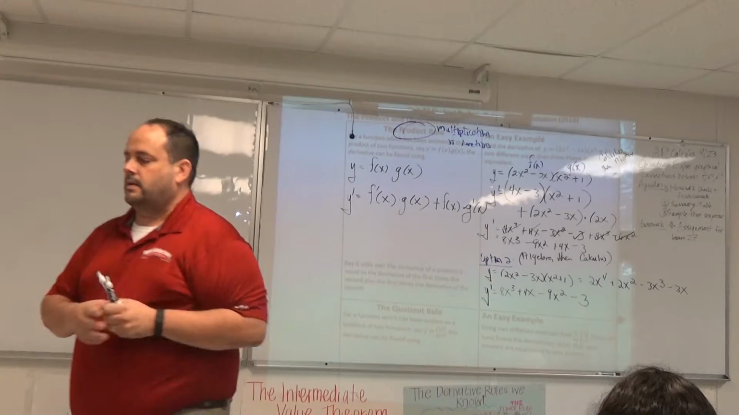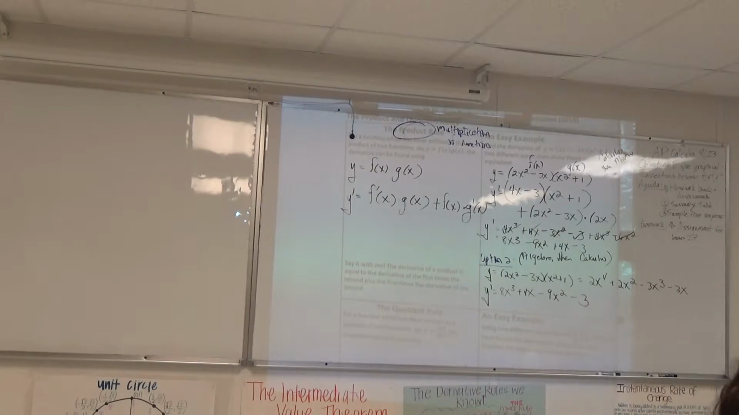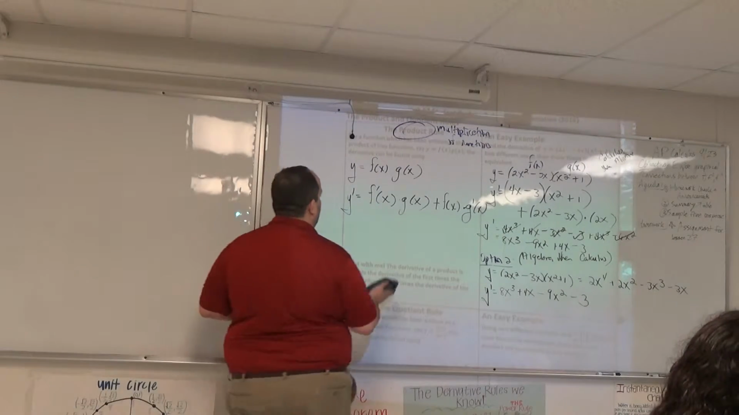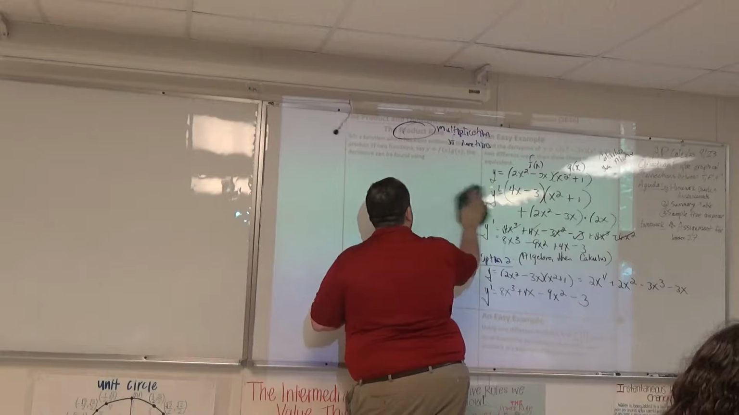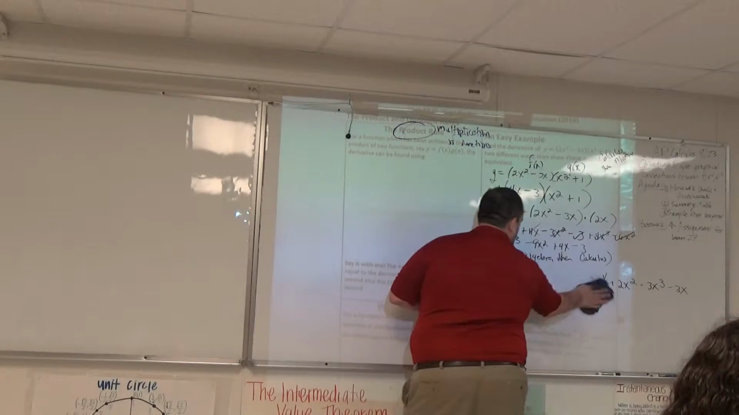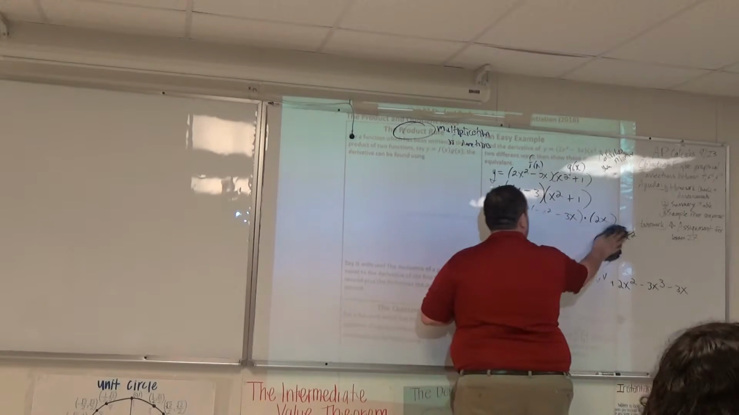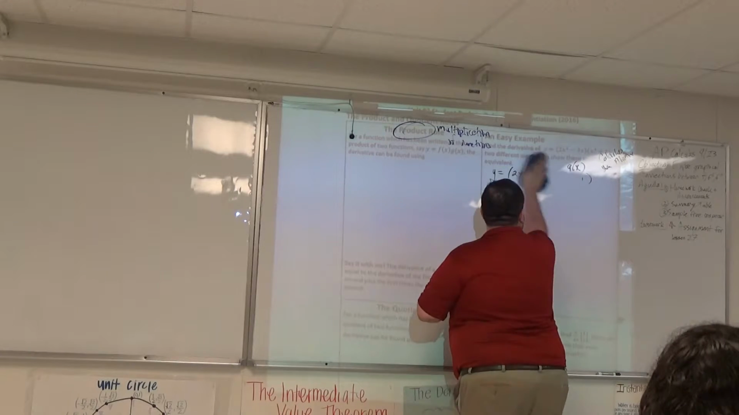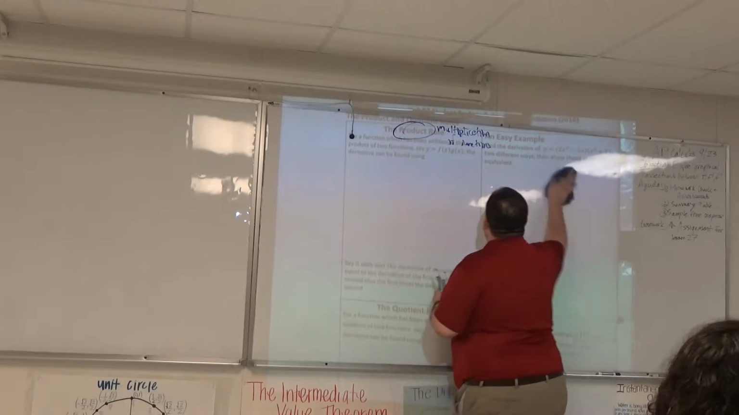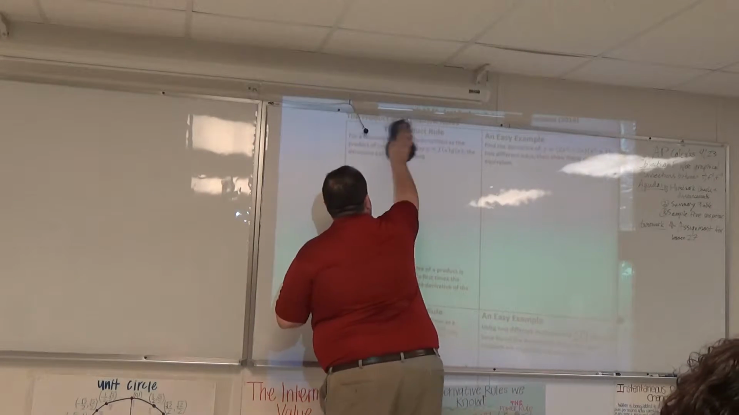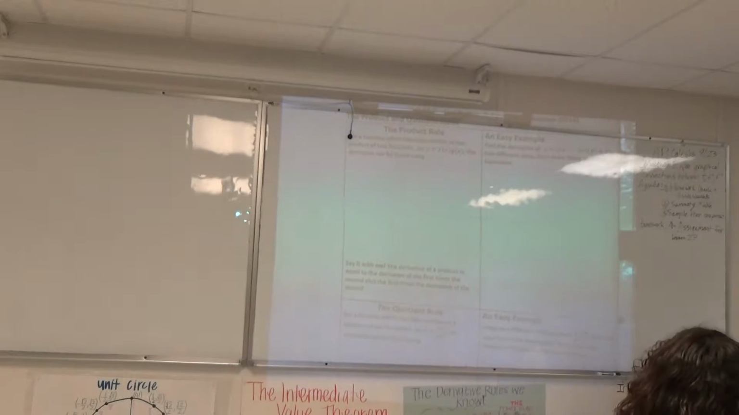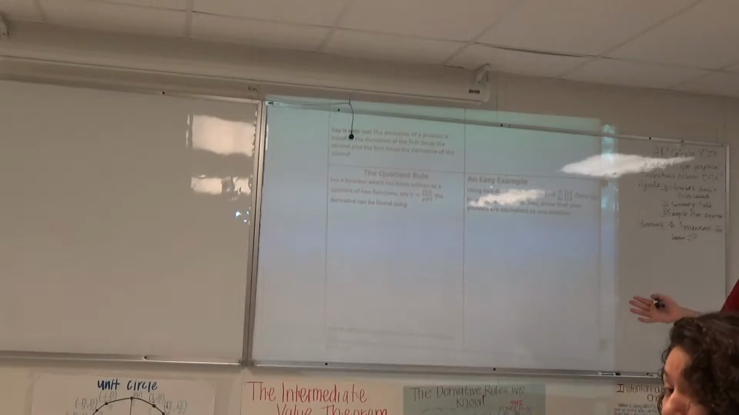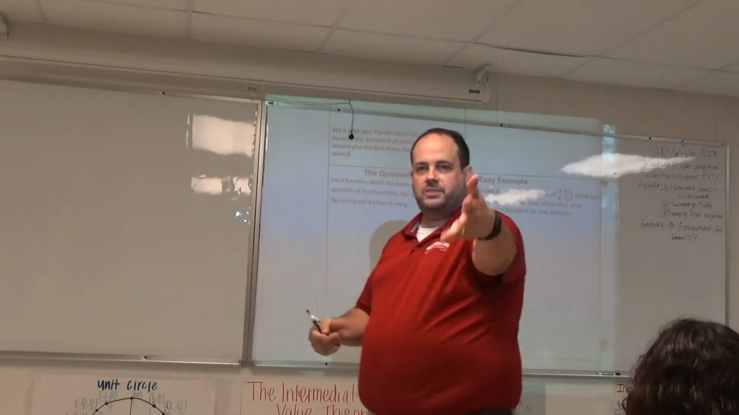Tell somebody near you. Product rule says, derivative of the first times the second plus the first times the derivative of the second. All right, everybody's good? Everybody's good at the product rule. Derivative of the first times the second plus the first times the derivative of the second.